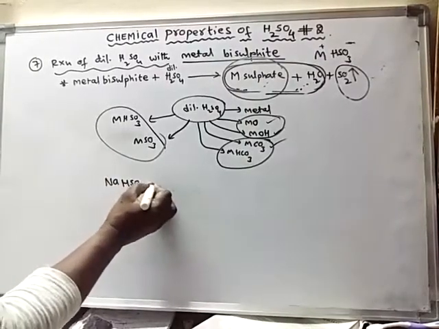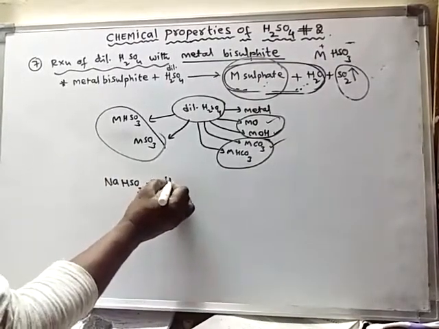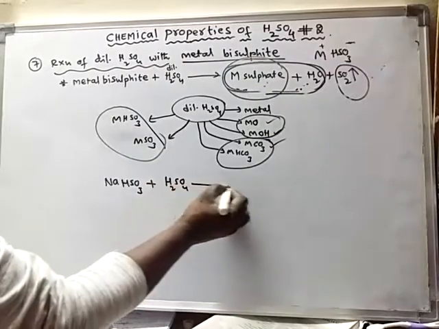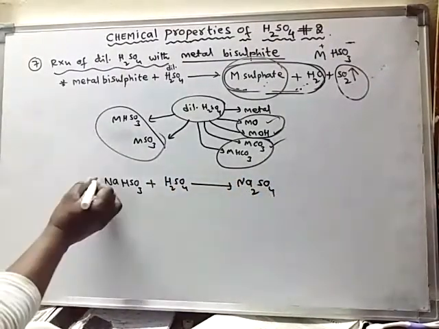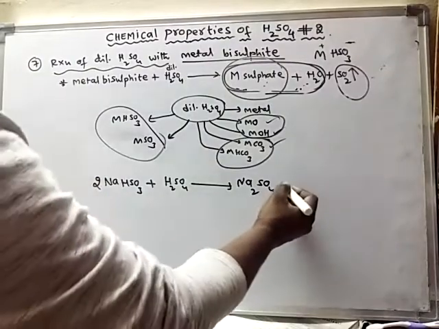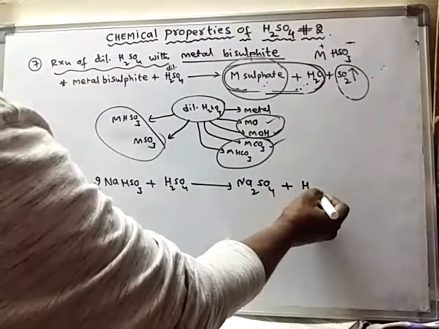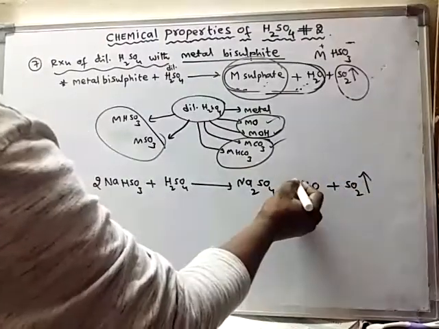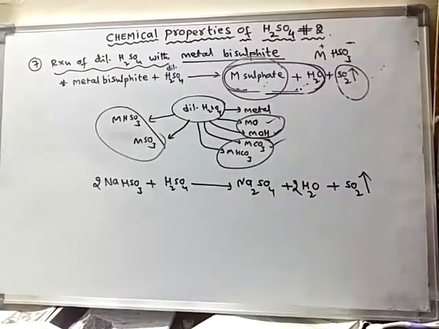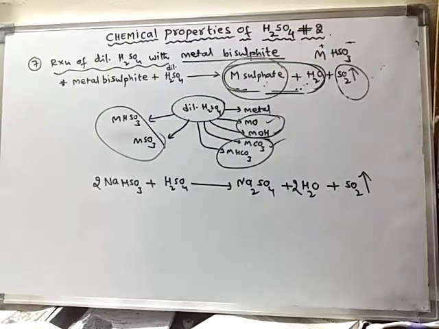Sodium bisulfite with dilute sulfuric acid forms sodium sulfate, water, and sulfur dioxide gas is liberated.